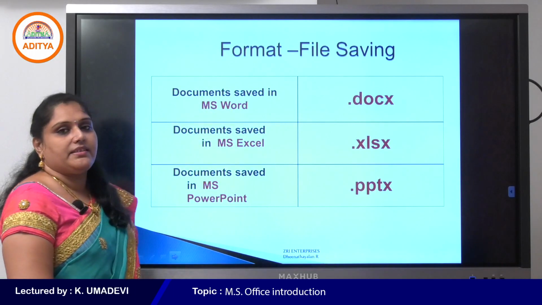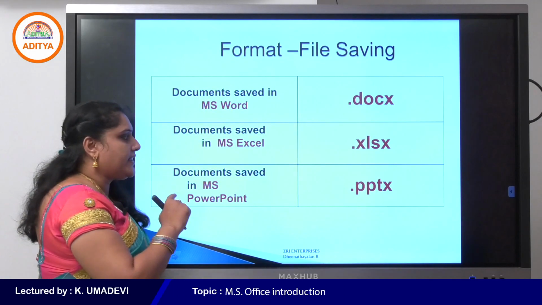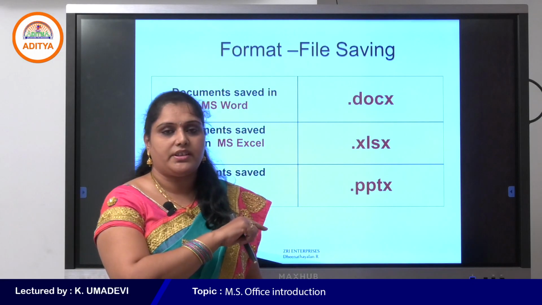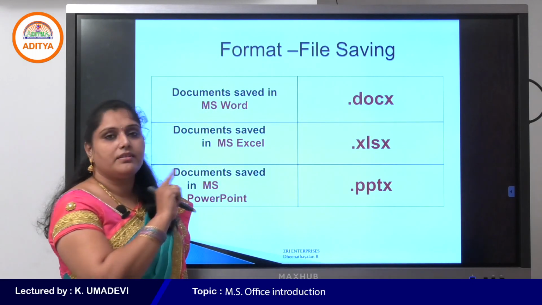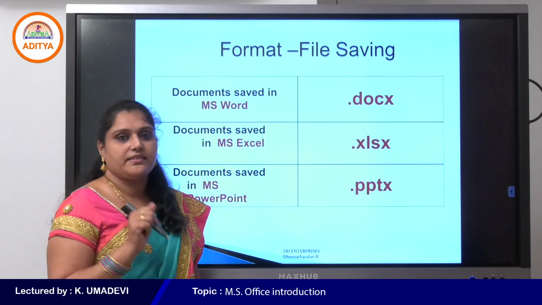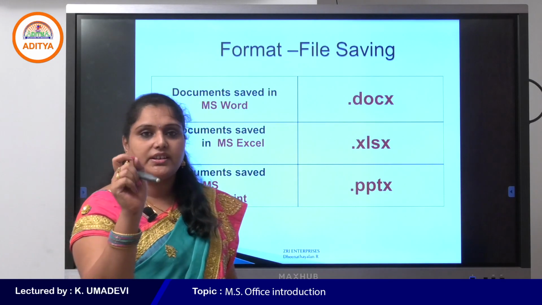So next, Excel. .xls is the extension of 2003, and from 2007 onwards .xlsx is the format. Excel sheet.